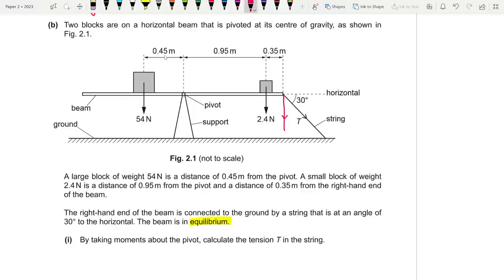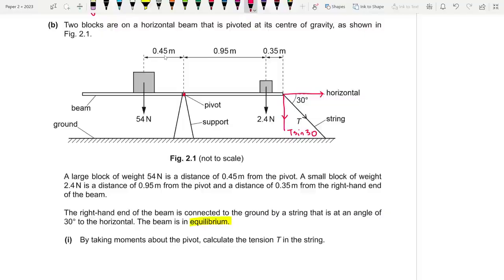One is this vertical one, and the other is this horizontal one. The horizontal one actually has no moment about the pivot because it's directly passing through the pivot. If any force passes through the pivot, it has no moment about that point. On the other hand, the vertical component does have a moment about the pivot since it is perpendicular. It isn't passing through the pivot basically. So what is the value of this component? It is T sine 30.